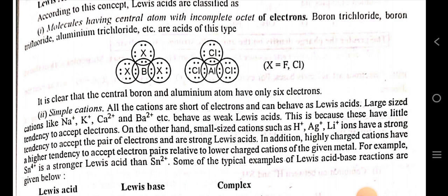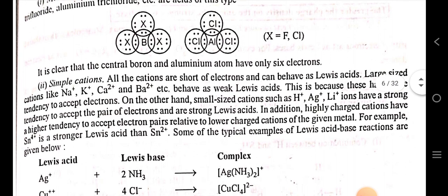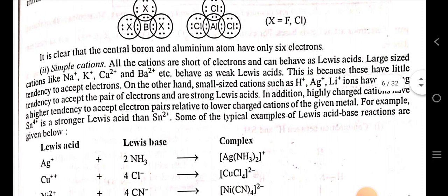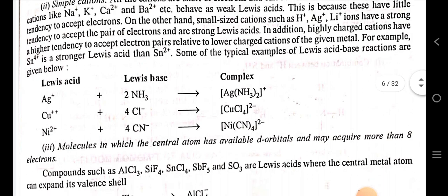Molecules having a central atom with an incomplete octet of electrons. Boron trichloride, boron trifluoride, aluminium trichloride are the acids of this type. Simple cations: all the cations that are short of electrons can behave as Lewis acids. For example, sodium ion, potassium ion, calcium ion, but they behave as weak Lewis acids. This is because they have little tendency to accept electrons due to their large size, and small sized cations can behave as strong Lewis acids.